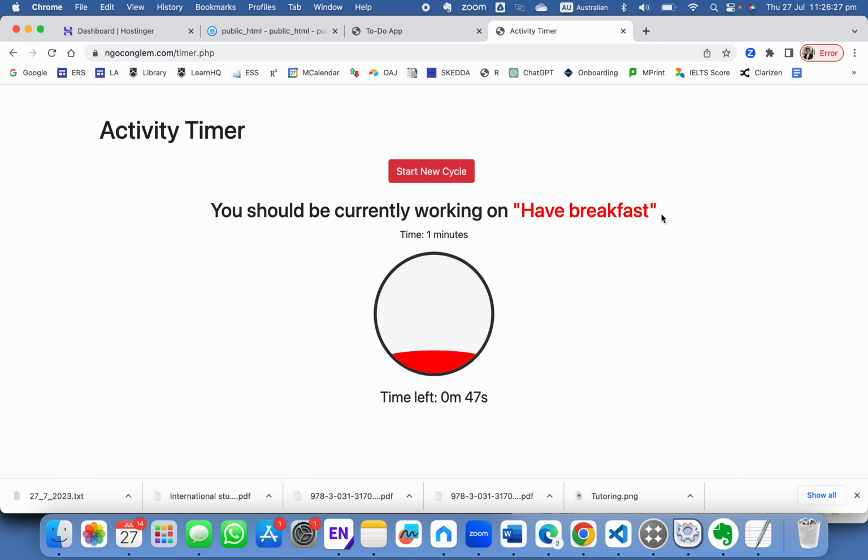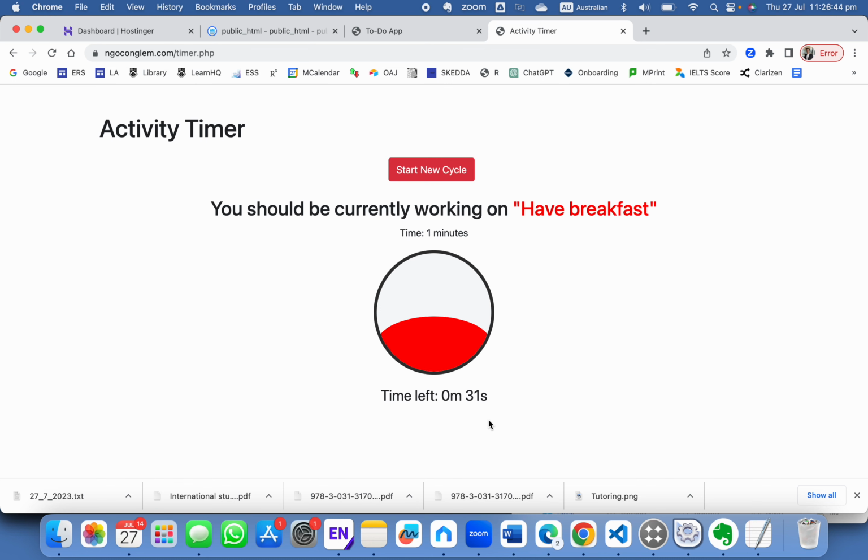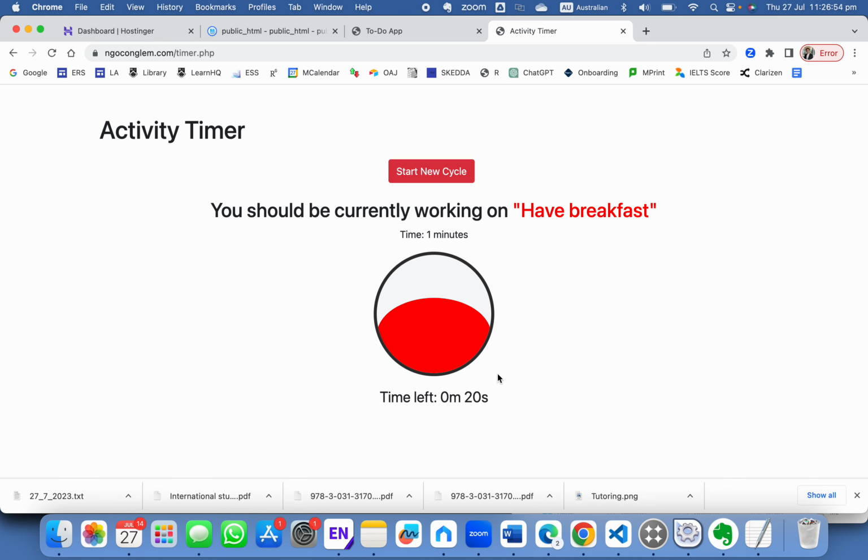I find it useful because sometimes I get distracted, and if I look at this, I know, okay, I am distracted, I need to go back to this. The second line is the amount of minutes that you entered, and the time left that you can monitor right here. This is time left. And when this is done, you can move on to the next task.